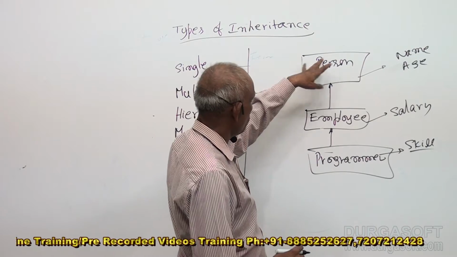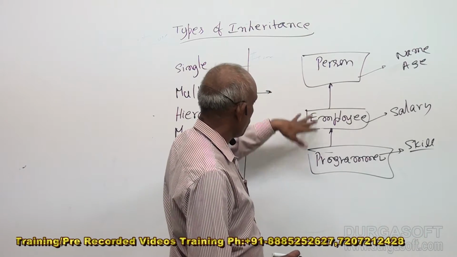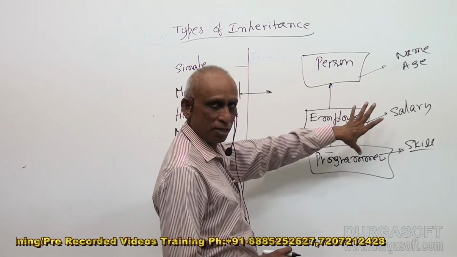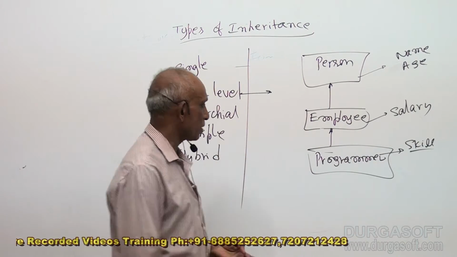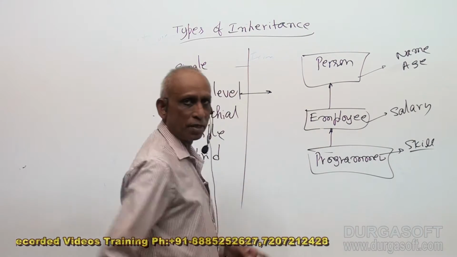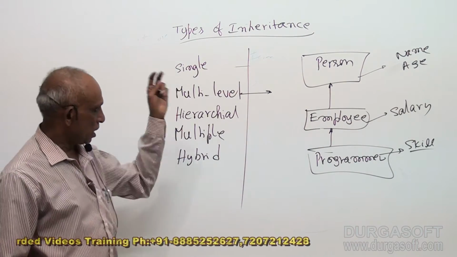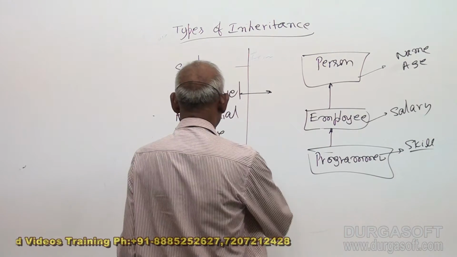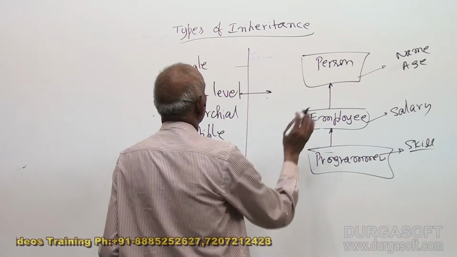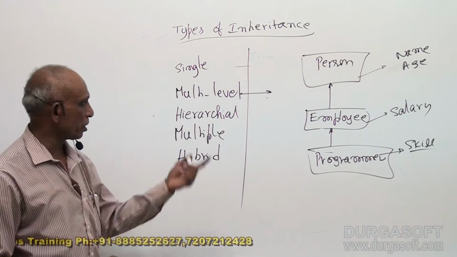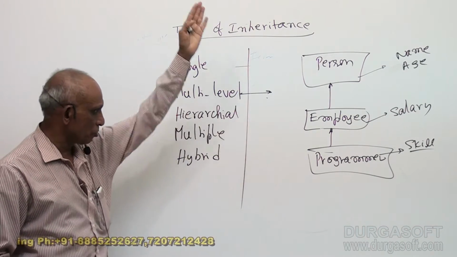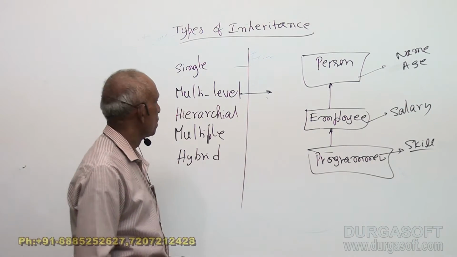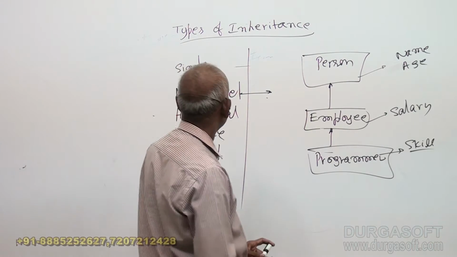So person with name and age. From that we have derived employee with some salary. From that we derived programmer with some specific skill. Like this it can go on any number of levels. This is called multi-level inheritance. If you go down the hierarchy like this, it is called multi-level inheritance.